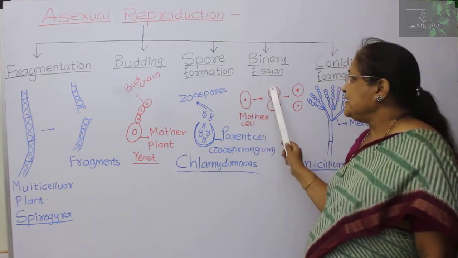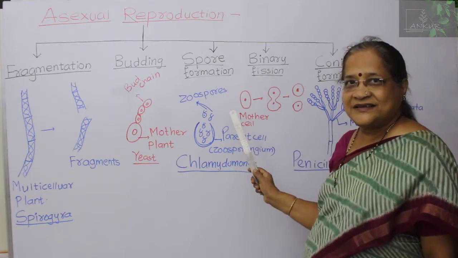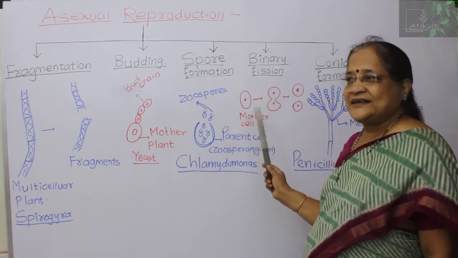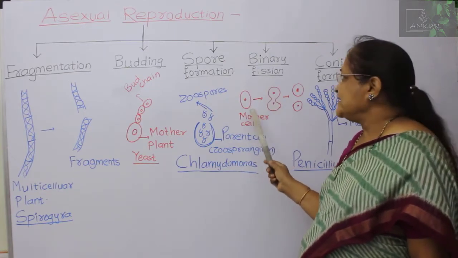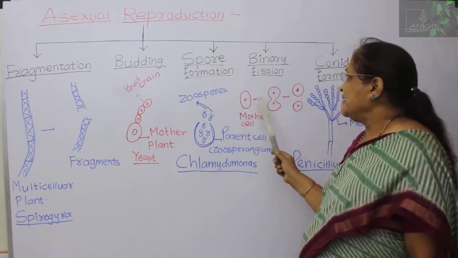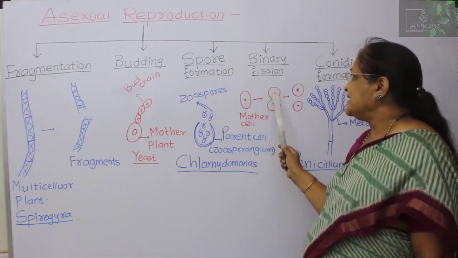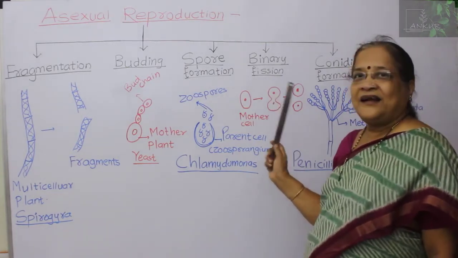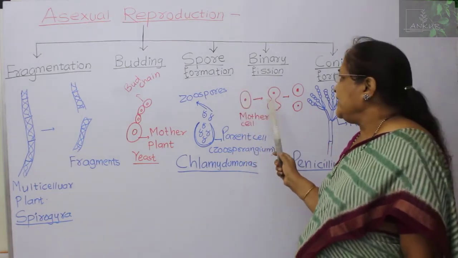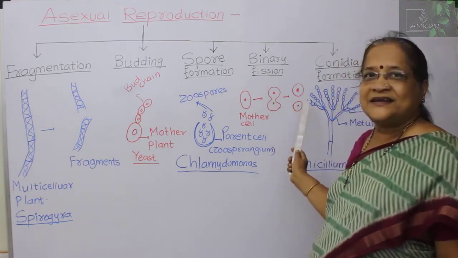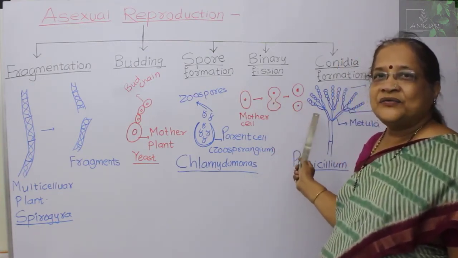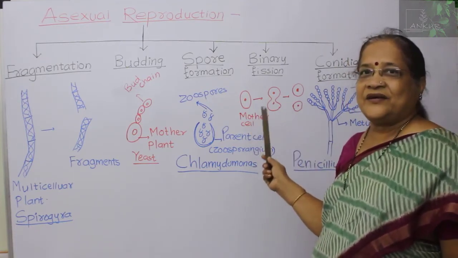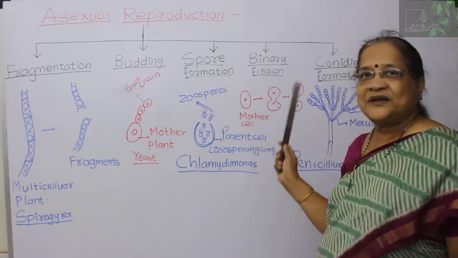This mother plant is a single structure, but here this mother cell and its contents, that is the cytoplasm and nucleus, get pinched in the center and separated slowly into two parts, and the final result is that you get two new cells or two new structures which are alike or similar to the mother plant.